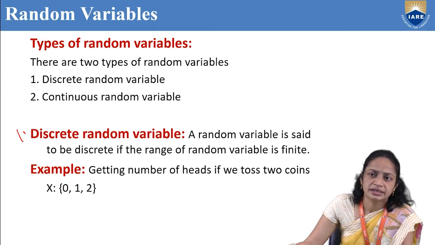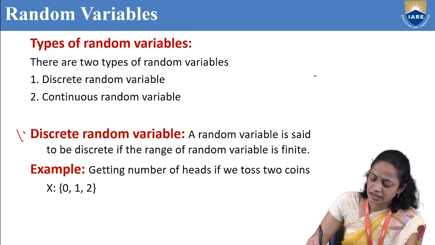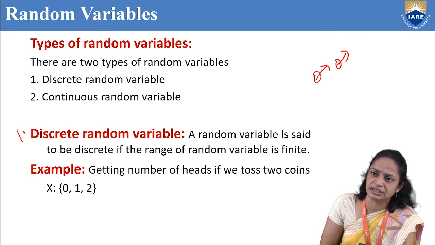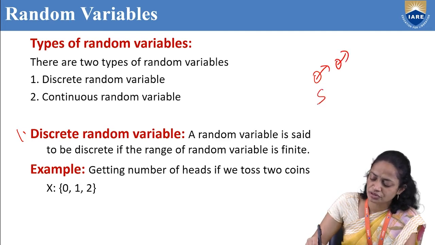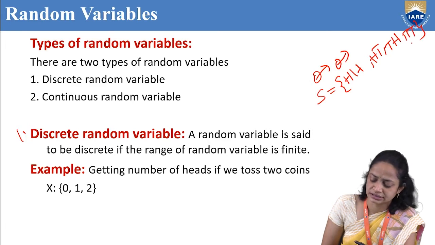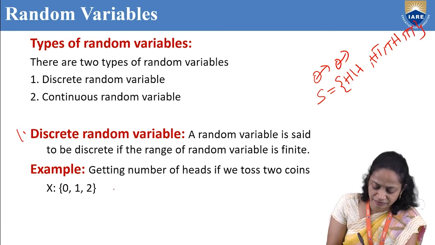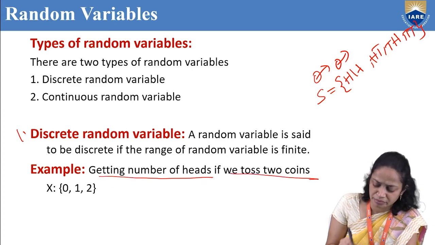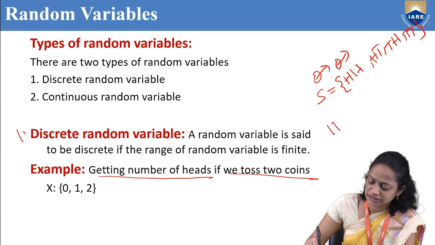Example, getting the number of heads if we toss 2 coins. If we toss 2 coins, how many possibilities will we get? The sample space consists of 4 possibilities. Those are head, tail, head, tail. So what is our random variable? If we toss 2 coins, getting the number of heads. So we should focus on only heads. So what is our sample space?